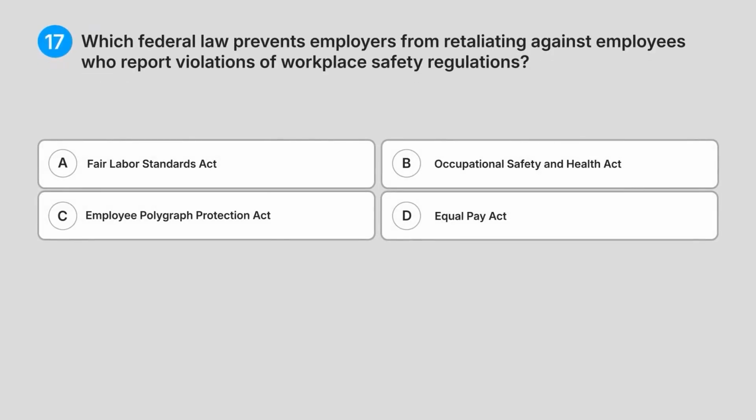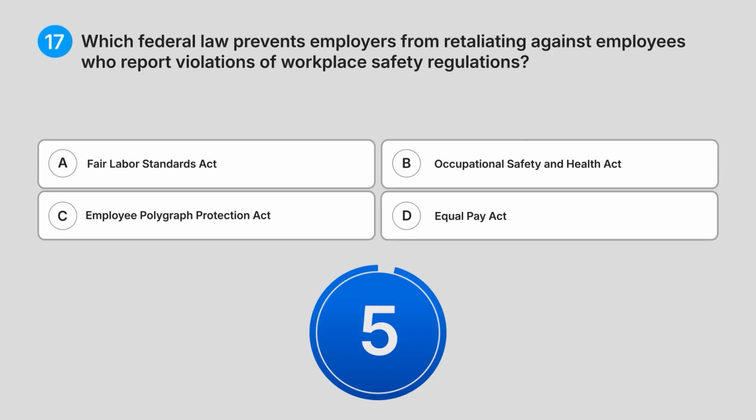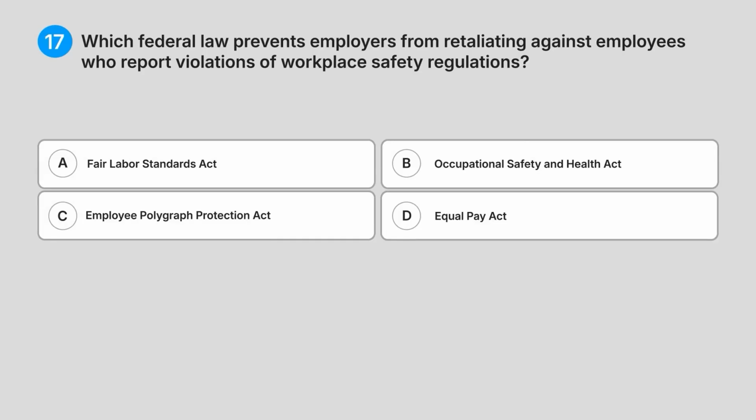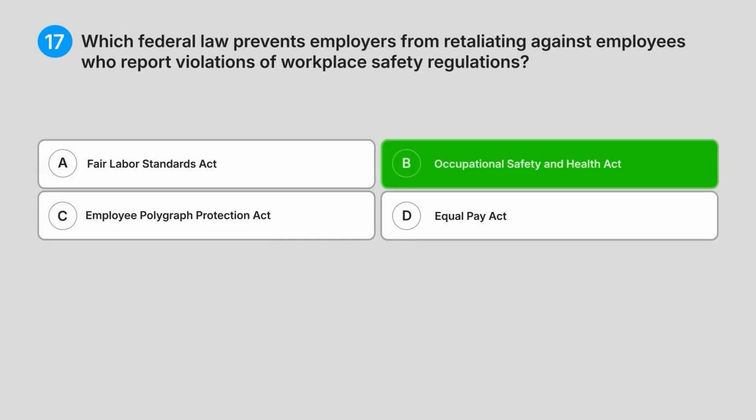17. Which federal law prevents employers from retaliating against employees who report violations of workplace safety regulations? A. Fair Labour Standards Act. B. Occupational Safety and Health Act. C. Employee Polygraph Protection Act. D. Equal Pay Act. What do you think is the answer? Correct answer, B. Occupational Safety and Health Act.